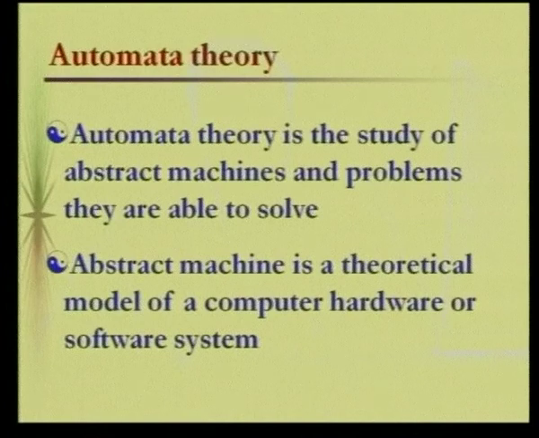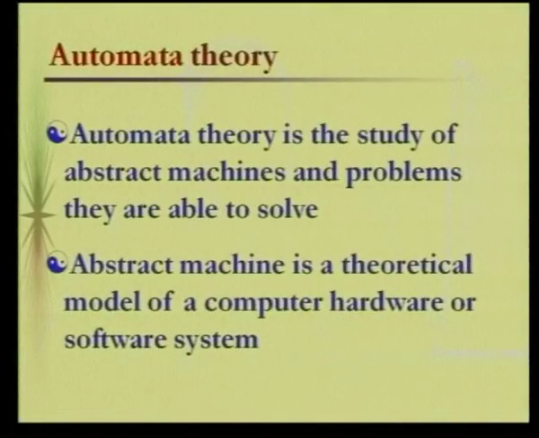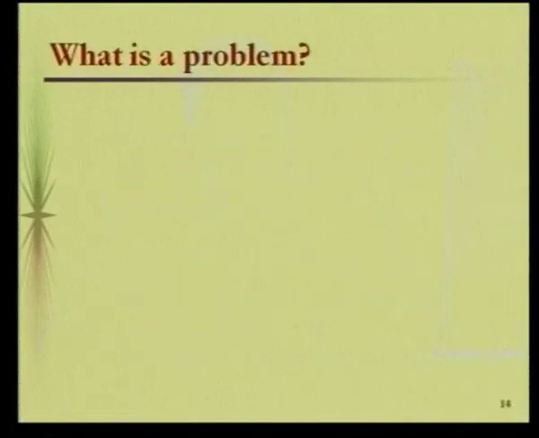So what are we talking about when we say automata and automata theory? It is completely the study of abstract machines, and abstract machines means a theory of a practical thing. It can be a theory of a computer, or it can be software, or even hardware. That is your abstract machine, and studying these abstract machines is the theory of automata.